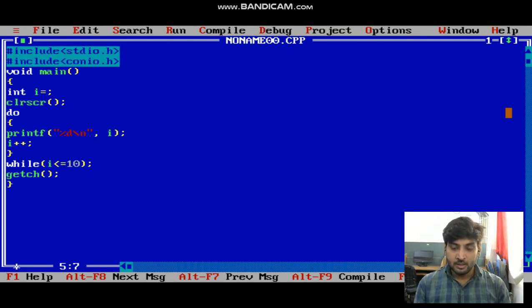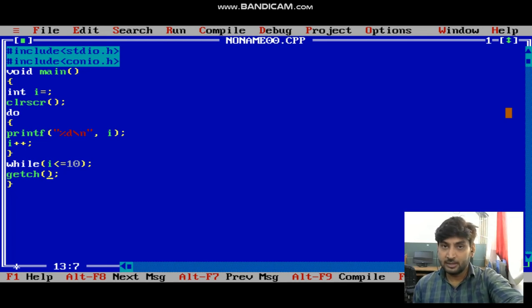I hope you understand the concept of while loop and do while loop program. Now, I conclude the session. Now, the main difference between while loop and do while loop program. In while loop program, the condition is checked first. Here you see, in do while loop program, first we print the statement, then check the condition. But in while loop program, we check the condition first. The condition is false. It will not print anything. But in do while loop, it will execute at least once, even if the condition is false.